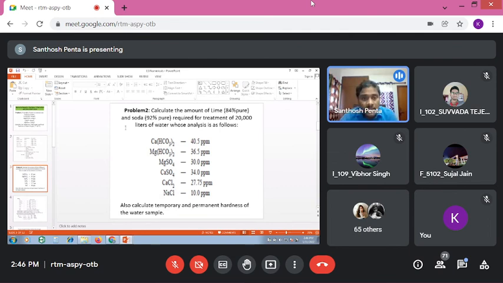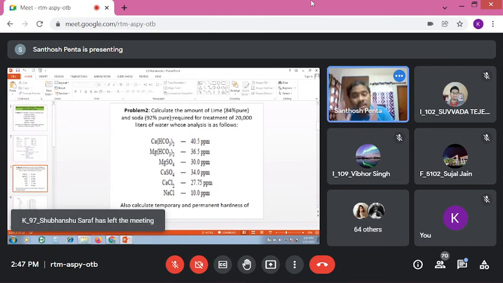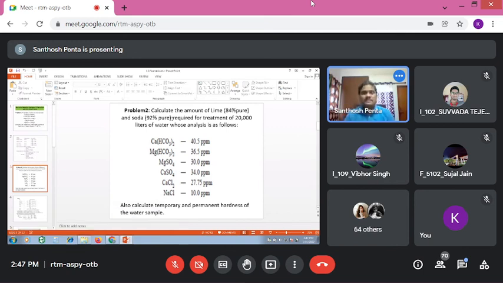Then soda is 92%. If purity was mentioned in the numerical, then you are required to use the purity factor. If, for example, 84 and 92 were not given, it is not required to multiply with the purity factor; that is 100%. If purity was given, then in the equation you write the purity factor. For example, if it is 20% pure, then 100/20; 30% is 100/30; 94 is 100/94; 92 is 100/92; 84 is 100/84.